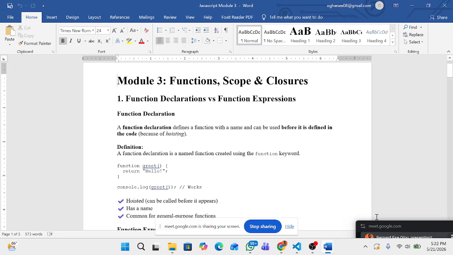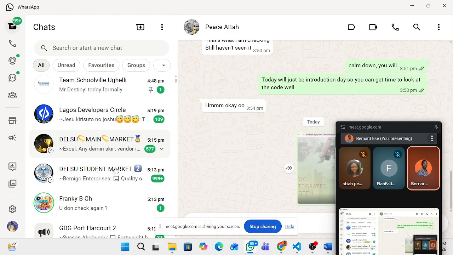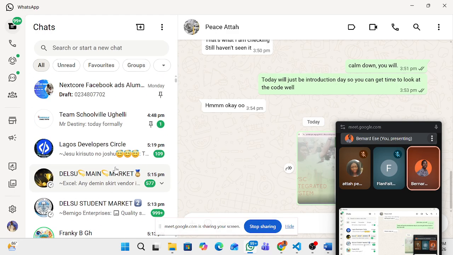Function declaration, do you understand what I mean by function? Who understands what I mean by function? Please, let me disturb you on WhatsApp. You are doing as if.